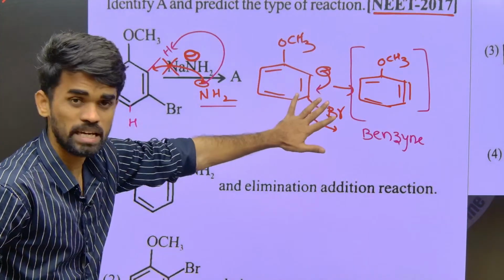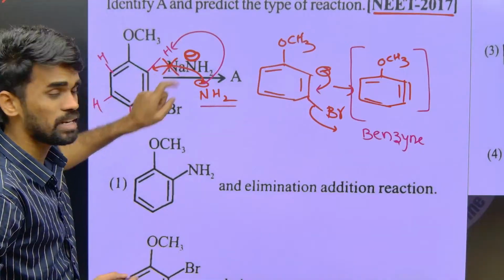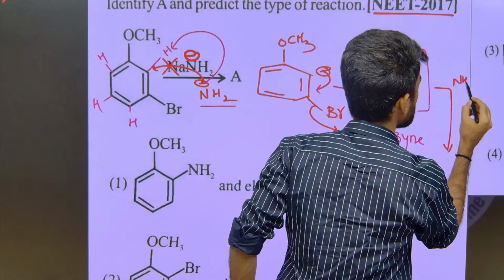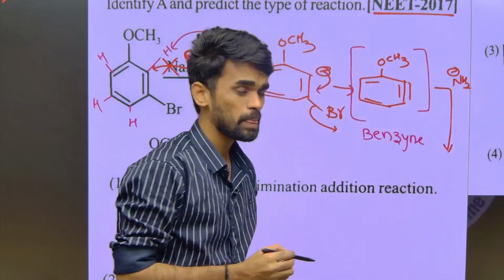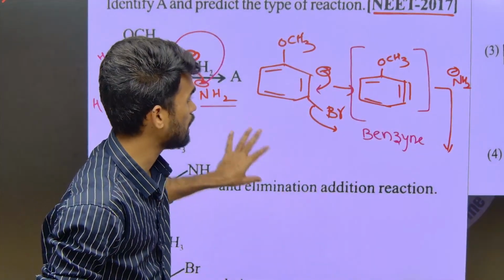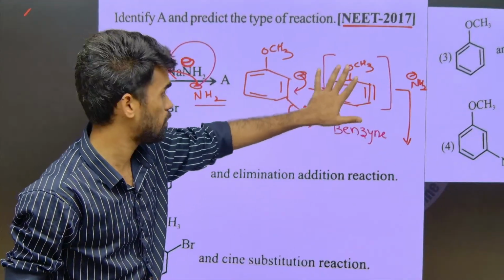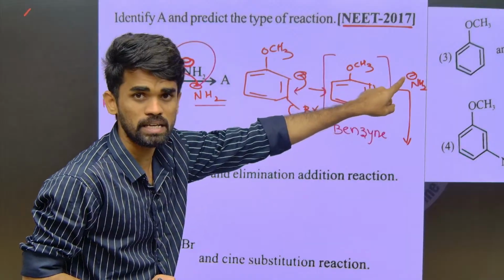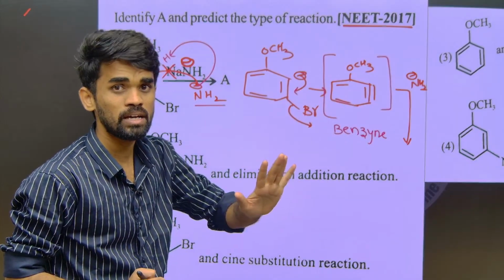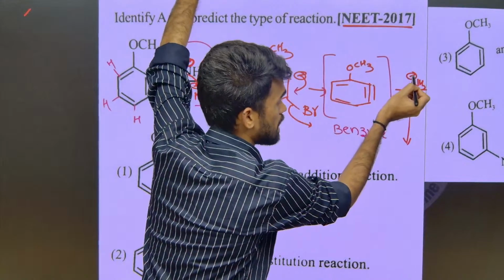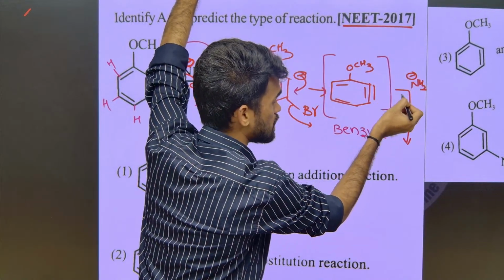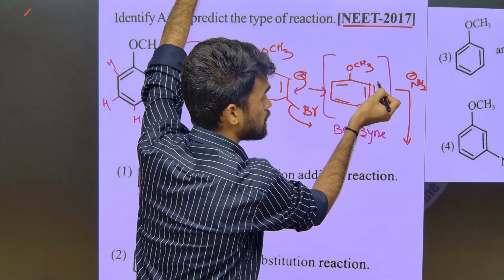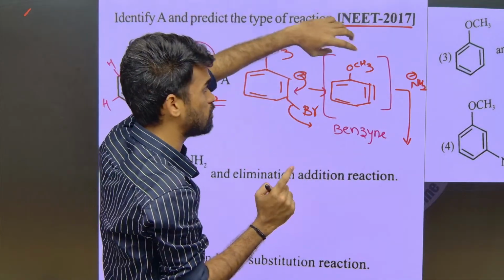So to this benzyne intermediate, we have this NaNH2, sodamide. So we have high concentration here. This NH2 minus will again attack this intermediate. Now the attack of NH2 minus takes place in such a way that the negative charge generated on this benzene ring should be stabilized by the inductive effect of this OCH3.